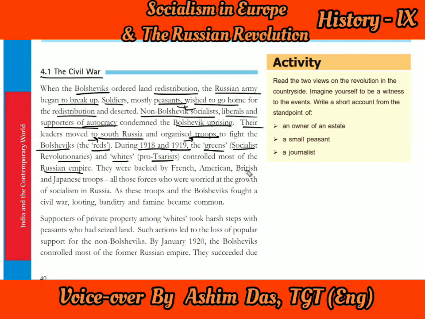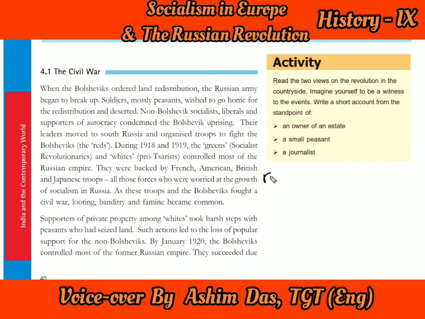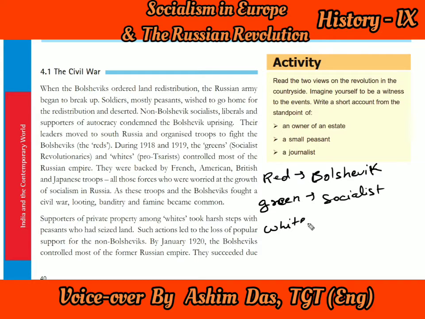Here you can find out easily. If you find red color in the Russian Revolution, you will find that they are the supporters of the Bolsheviks. And green color is associated with the Socialist Revolutionaries, and white color refers to the Tsar, that is the king, and the supporters of the king, that is the pro-Tsarist.